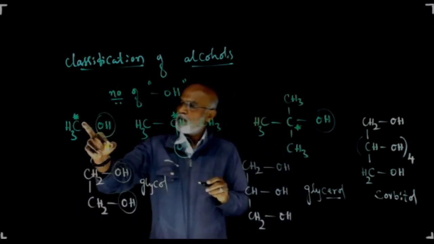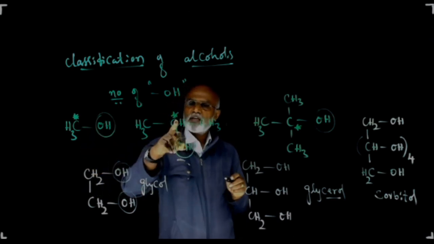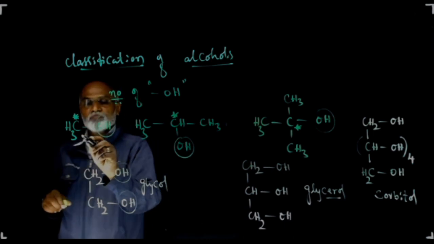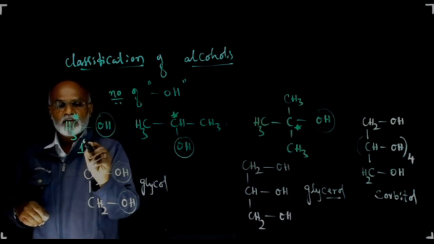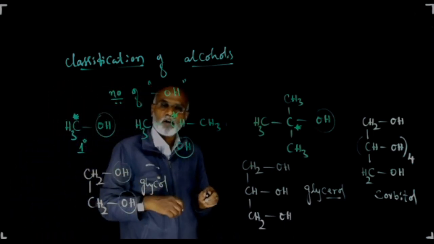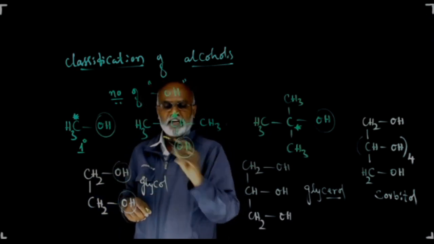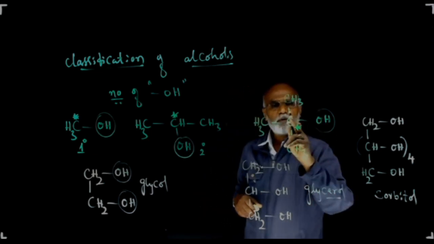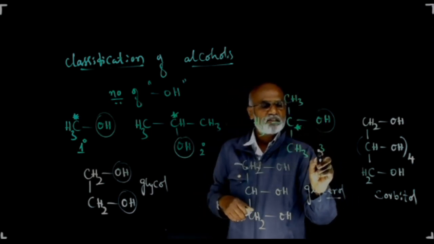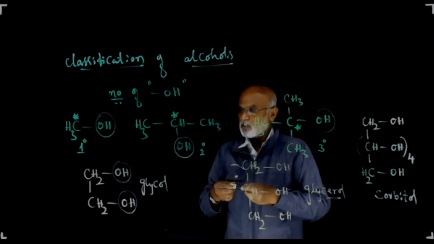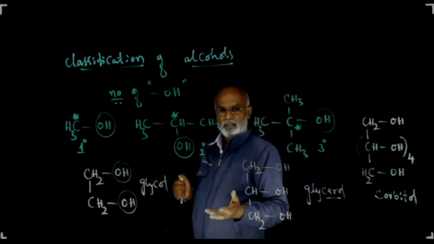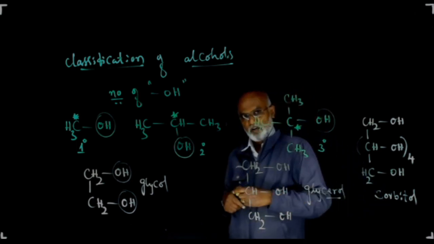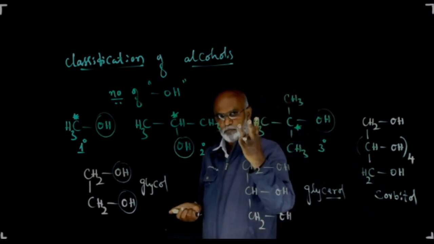Look, the carbon to which OH is bonded, this carbon, this carbon, this carbon. If the carbon to which OH is bonded is a primary carbon, then that is primary alcohol, which is nothing but 1 degree alcohol. Since the OH group is bonded to secondary carbon, that is 2-degree alcohol, secondary alcohol. The OH group is bonded to tertiary carbon, therefore that is a tertiary alcohol, that is 3-degree alcohol. So based on the nature of the carbon atom to which the OH group is bonded, monohydric alcohols are again classified into 3 types.